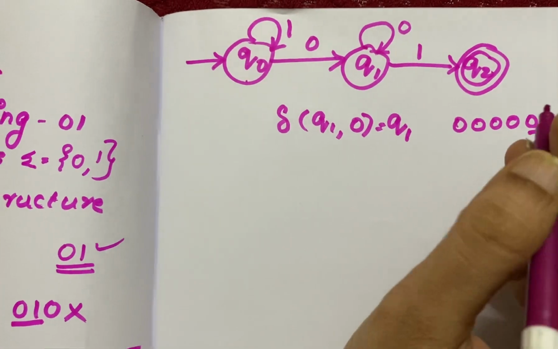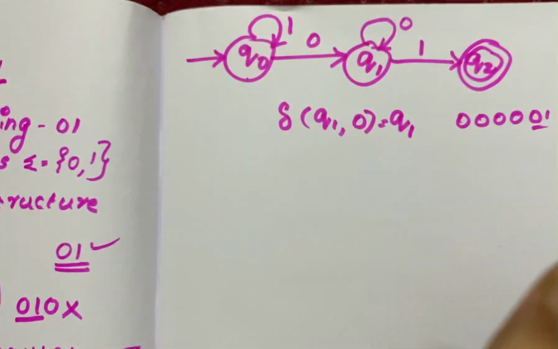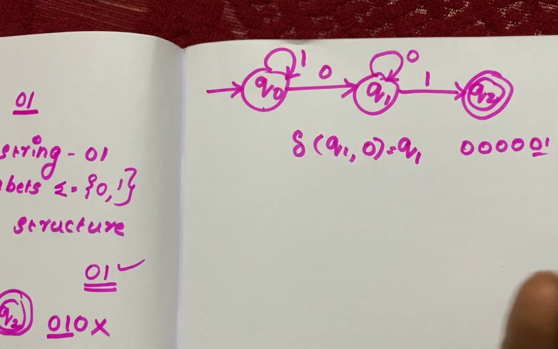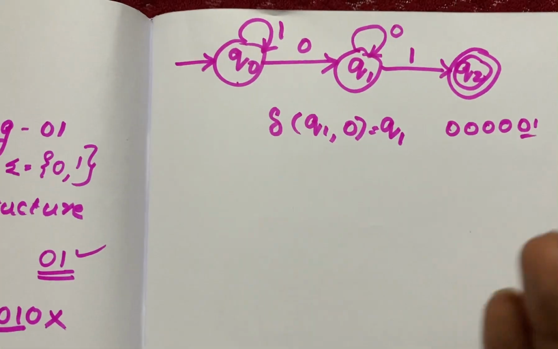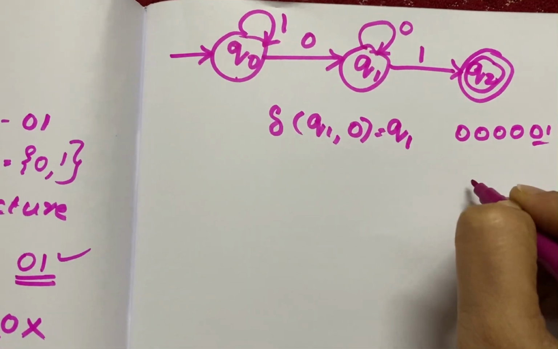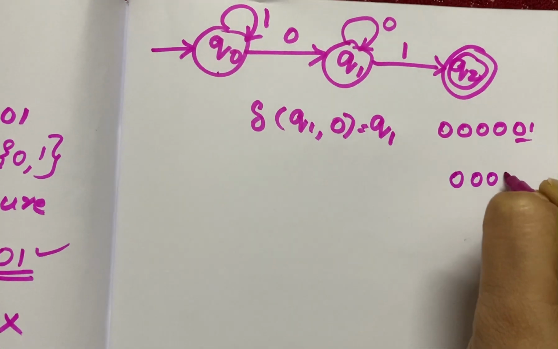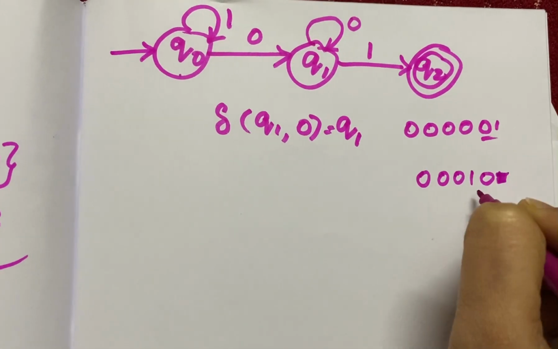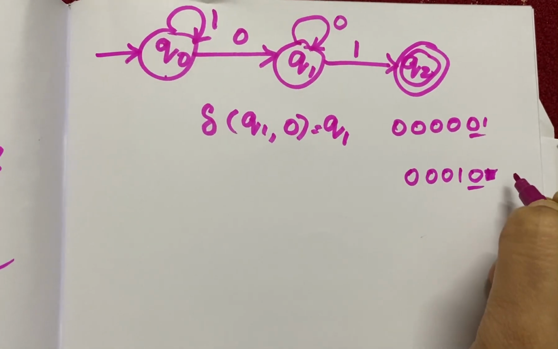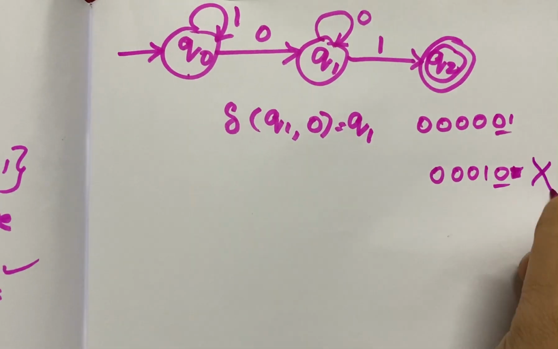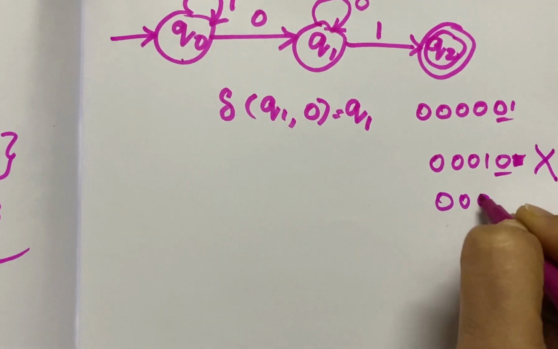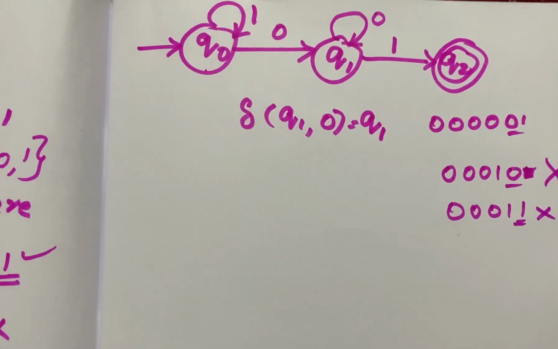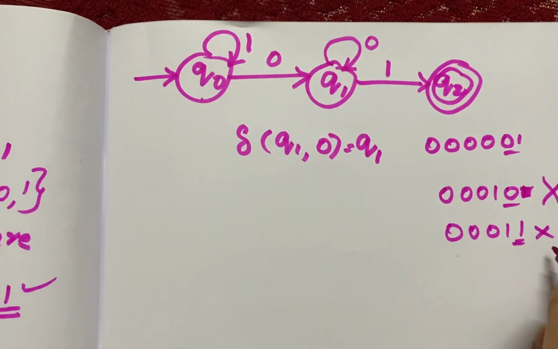So this is how you have to draw the DFA, construct the DFA. Still it is not over. Again after Q2, if there comes 0 and 1, see 0, 0, 0, 1. After that if 0 or 1 comes, after that again a 0 comes. Whether it should be accepted by this DFA? No. And 0, 0, 0, 1, 1 will not be accepted. Why? Because it is not ending with 0, 1.